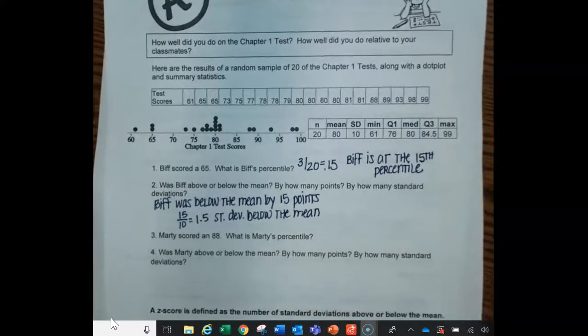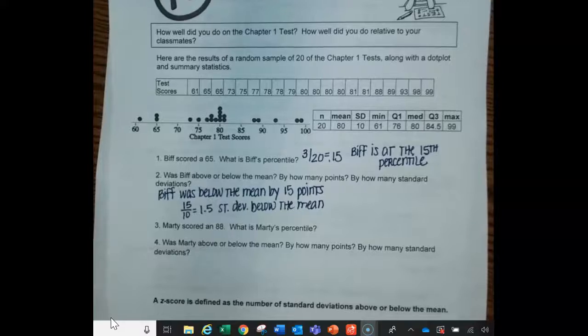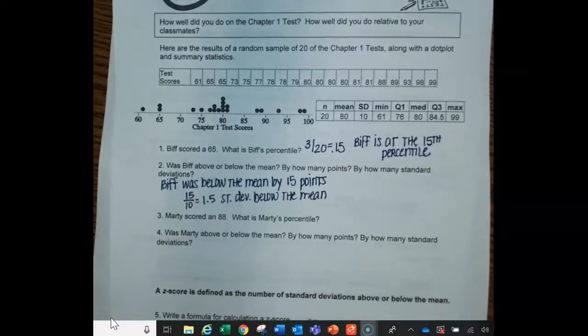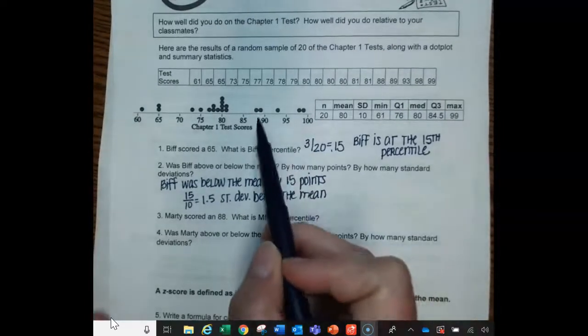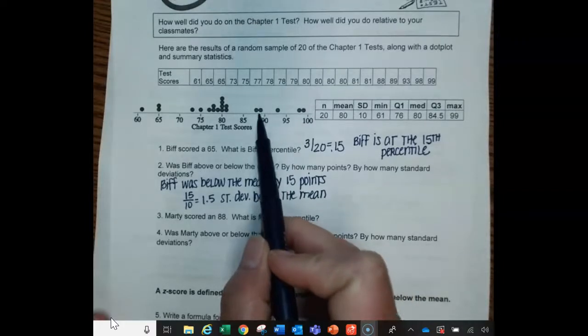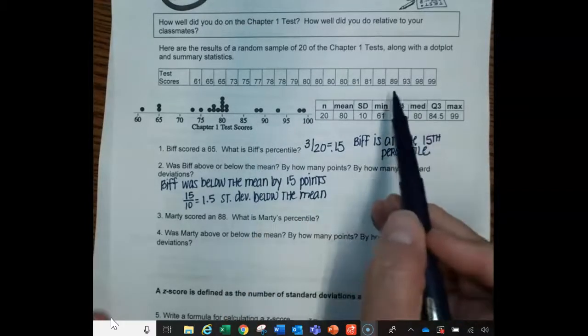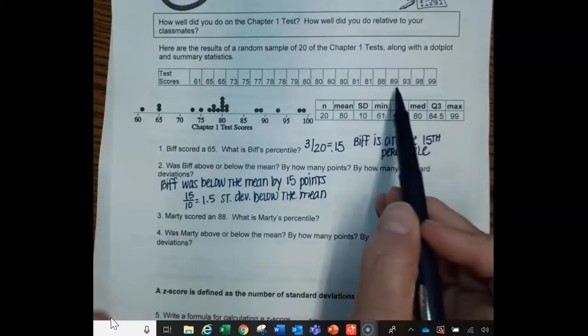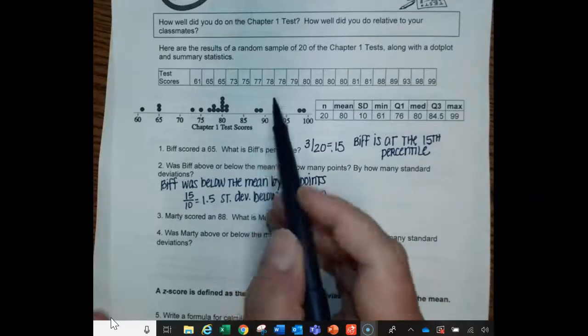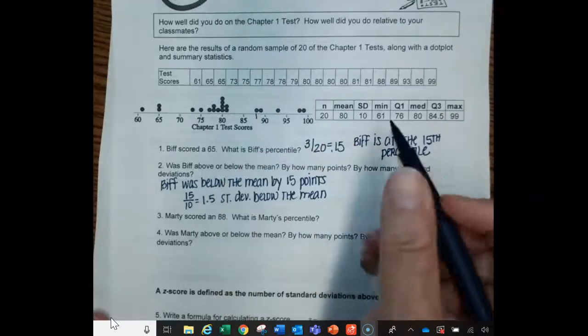All right, but that's what Biff did. What did Marty do? Marty scored an 88. What is Marty's percentile? So an 88. When I look here, and if you're having trouble deciding what these numbers are, go back and look. There's an 88 and an 89. So this one right here is your 88.